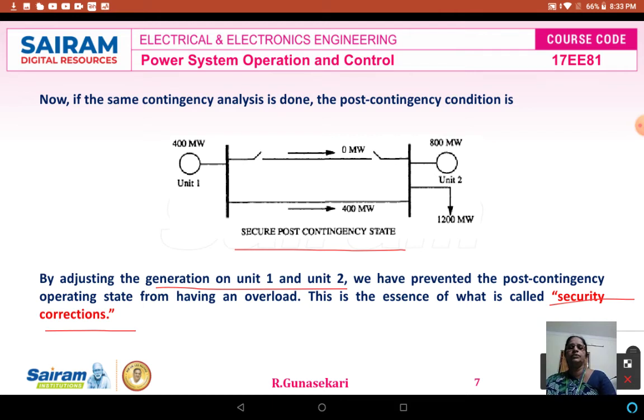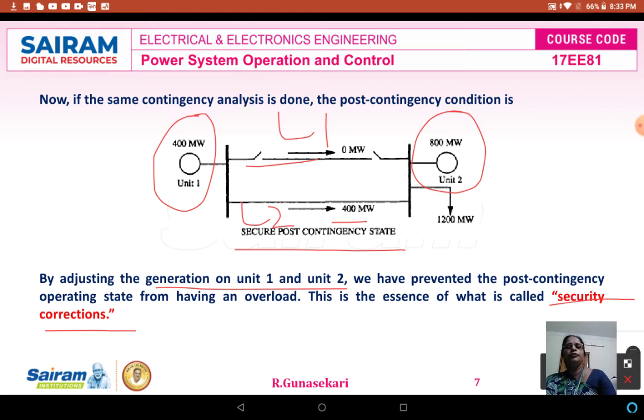Now here you see, the unit 1 generation is 400 megawatt, the unit 2 generation is 800 megawatt only, but line 1 is opened. Line 2 carries the 400 megawatt, but it is not overloaded, because we designed both L1 and L2 for 400 megawatt.